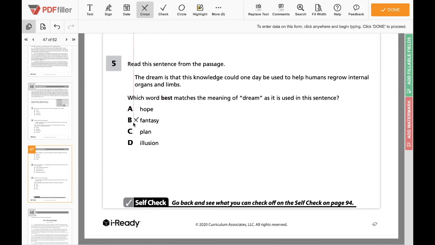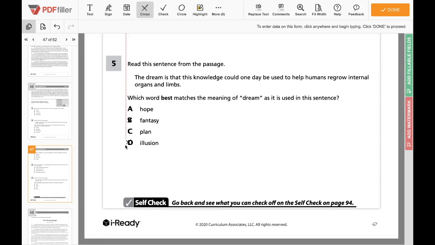Now, what about fantasy? Well, fantasy would be something you kind of are dreaming about, but that it's not an obtainable thing, right? And here they're thinking it's possibly more of an attainable thing, that if they learn more about it, it's something that they could eventually succeed in doing. So we're going to X out fantasy as a possible answer. Now, plan. You could put in, the plan is that this knowledge could one day be used to help regrow internal organs and limbs. Well, I think right now that that's a good possible answer that we'll compare to A. But let's take a look at D.